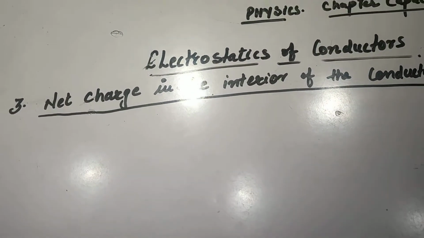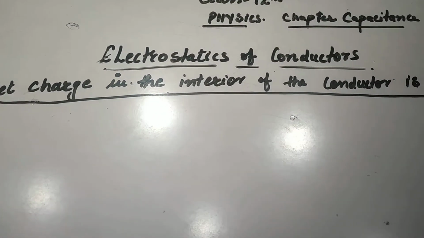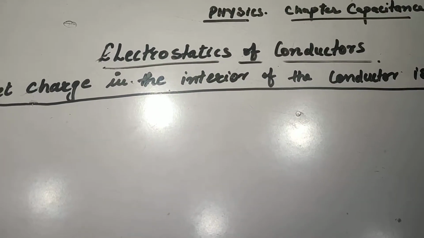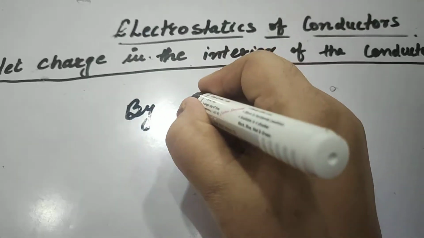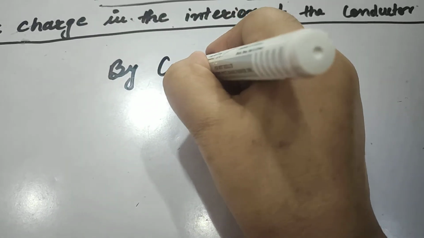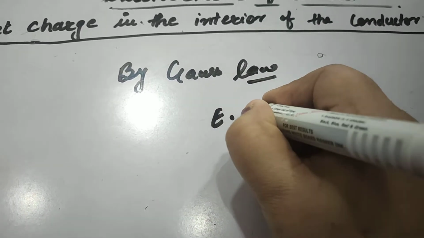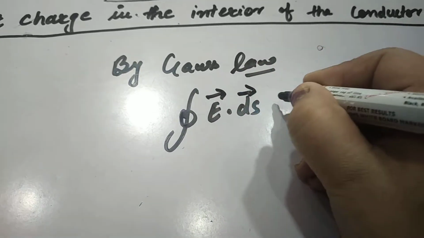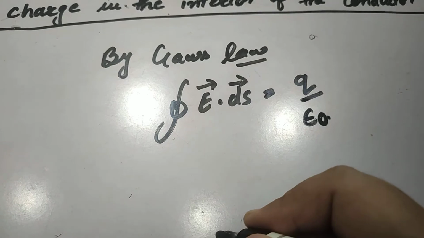Our next property, property number 3, is: the net charge in the interior of the conductor is 0. This point could be easily explained by Gauss law. We know that by Gauss law, the surface integral of E vector dot ds vector is equal to q upon epsilon naught.